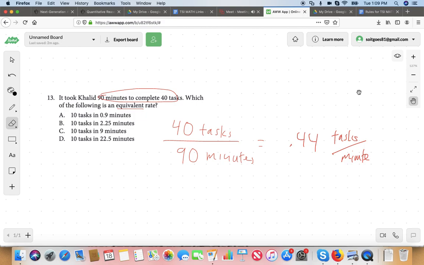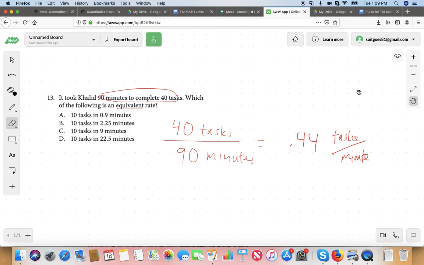Let's think in concrete terms. Instead of tasks, let's say we're folding shirts. He's folding 40 shirts in 90 minutes. Does that make sense? Maybe making it more concrete is helpful. Let's say you can fold 40 shirts in 90 minutes. Are we good? Yes.